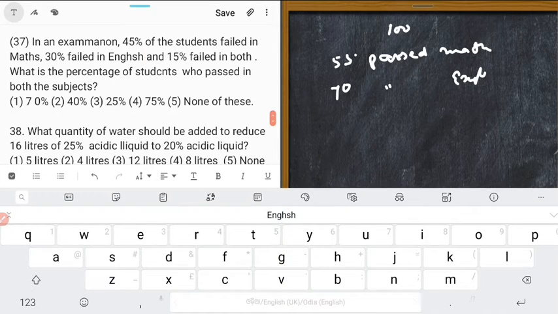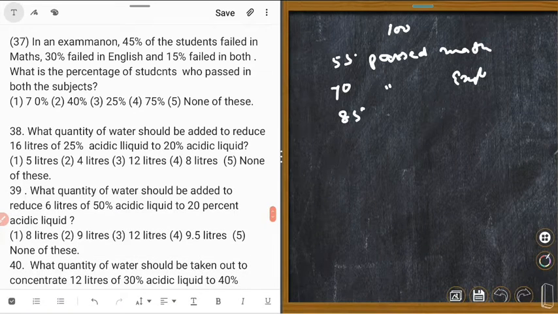And 15% failed in both, that means 85% passed in both the subjects. Could you understand? So the question is asked, what is the percent of students who passed in both the subjects?